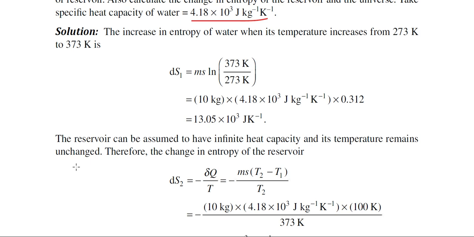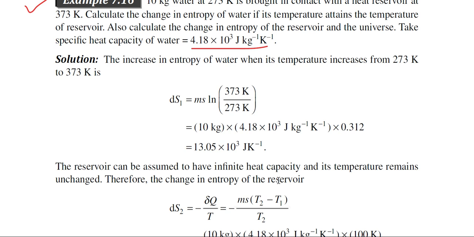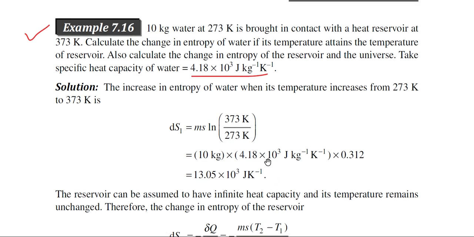So we can calculate the change in entropy by using this particular formula, minus delta Q by T. Why minus delta Q by T? Because it will lose some amount of heat. That is why minus delta Q by T. So what will be delta Q? Delta Q is m into S into T2 minus T1, where m means 10 kg of water, S means specific heat of water, and T2 minus T1 is the temperature change, because the previous temperature of the water was 273 Kelvin and finally it is 373 Kelvin.